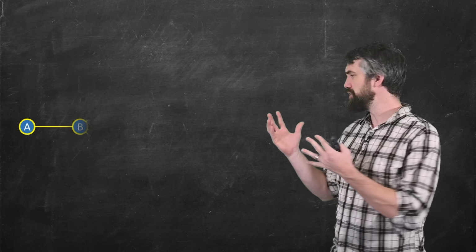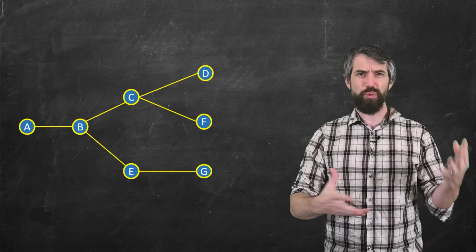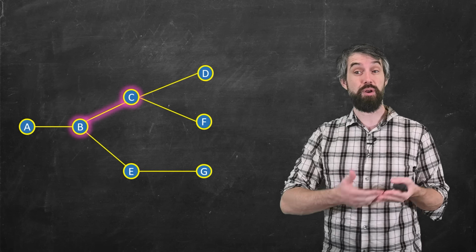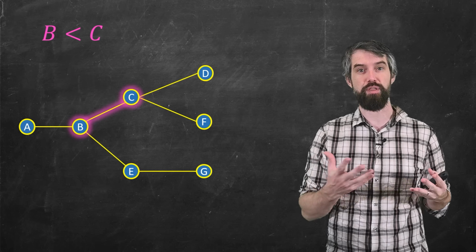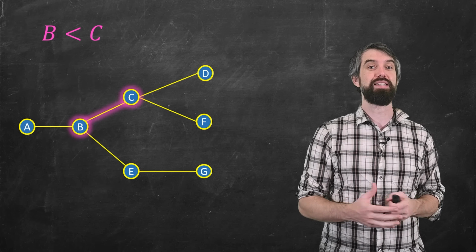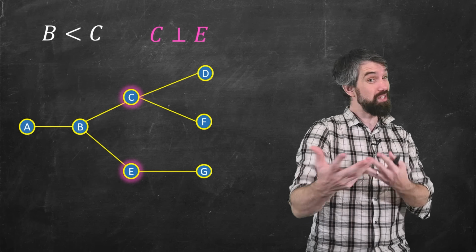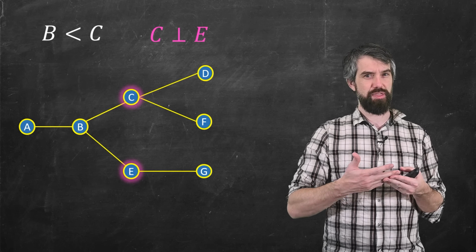For example, imagine you've got these points A, B, C, D, E, F, and G, but they're arranged on this interesting roadway. If you look at 2 points like B and C, they're on a road, C is more to the right of B, and we might say in this case that C is greater than B. But if I instead look at C and E, they're on different roads, they're incomparable. Here I'm using this perpendicular symbol to indicate that they're incomparable.